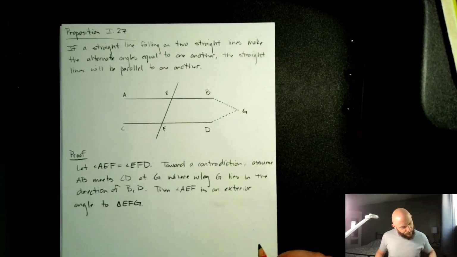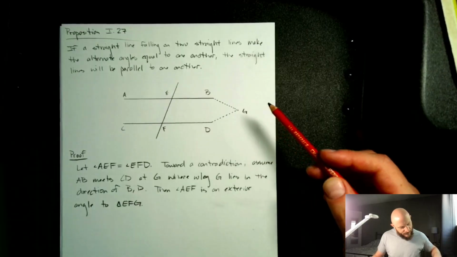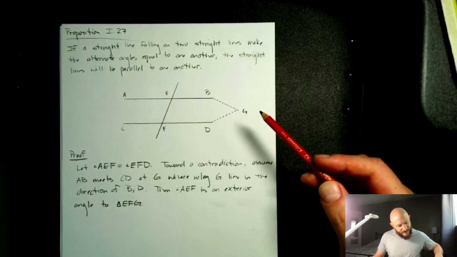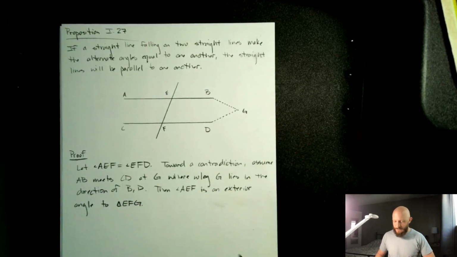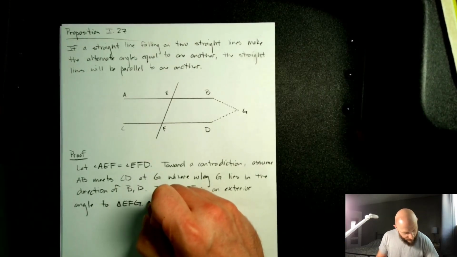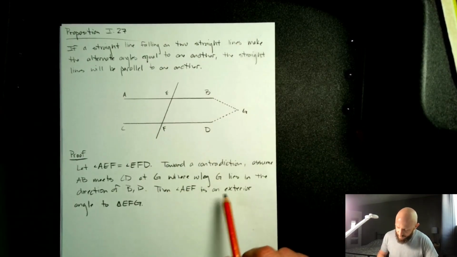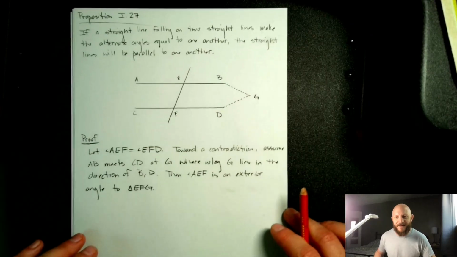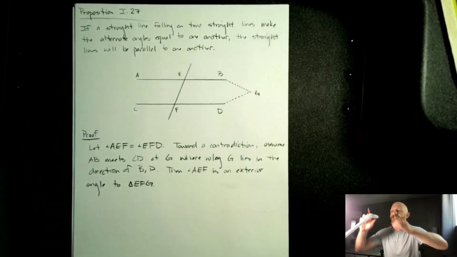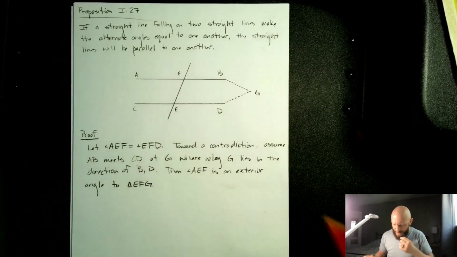Well, what does Euclid say? He says in the triangle GEF, the exterior angle AEF is equal to the interior and opposite angle EFG, but this is impossible. I'm just trying to figure out how to write this a little more concisely.